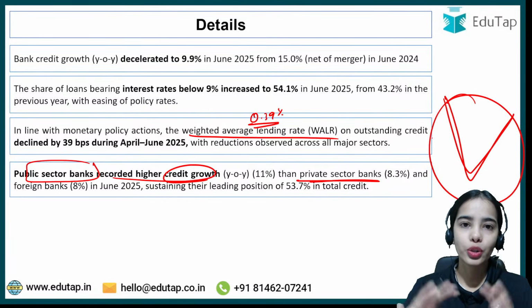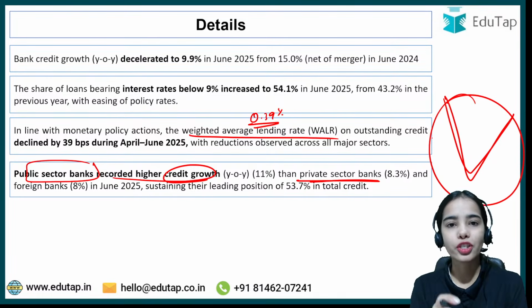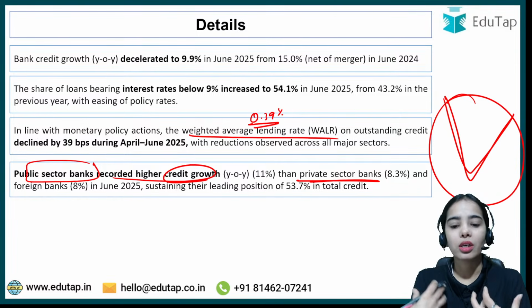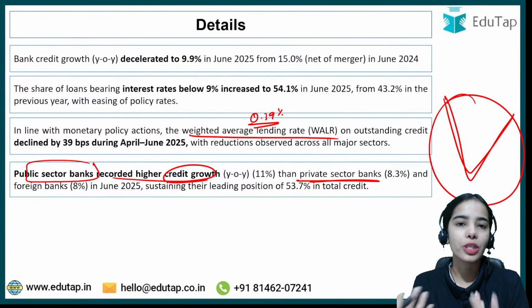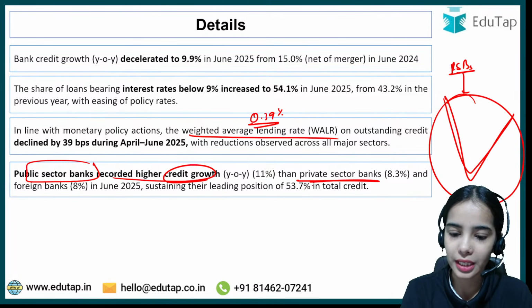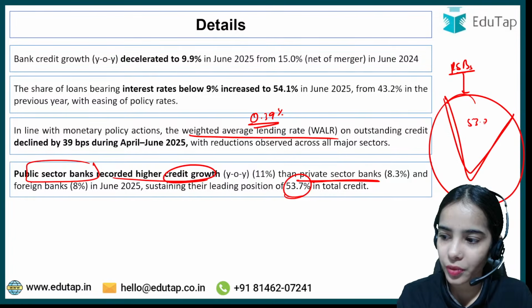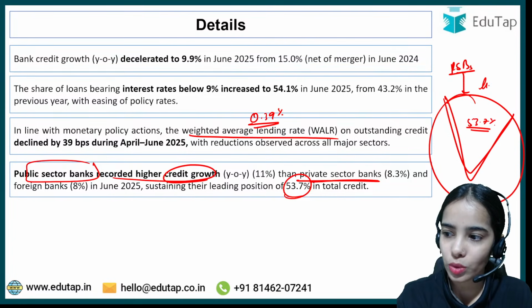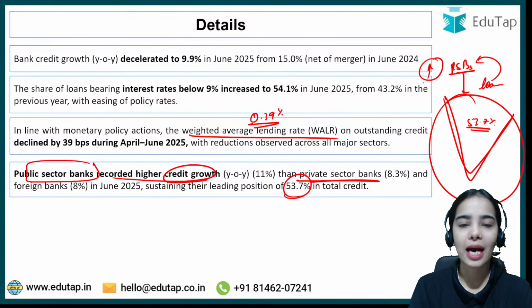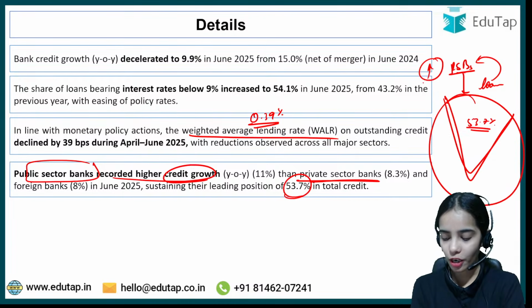Okay, and the public sector banks have the largest share in the total loans. So in the total loans, the largest share is with the public sector banks, and their credit growth is also higher. 53.7% of the share in the loans is of public sector banks, and their credit growth is also higher as compared to private sector banks and the foreign banks.